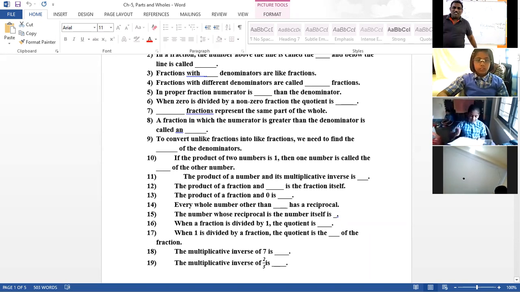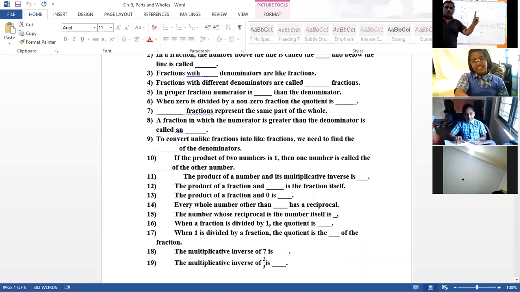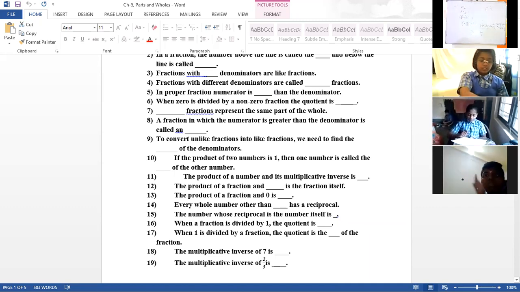See, in the 11th question this word is used. A number and its inverse: what happens? They get cancelled, you will get 1. The product of a number and its multiplicative inverse is 1. Inverse means reverse, reciprocal.